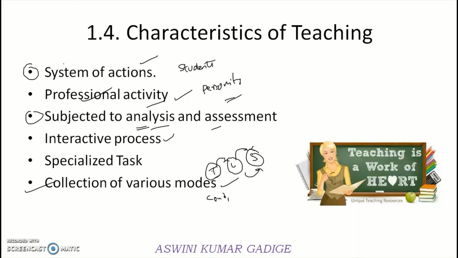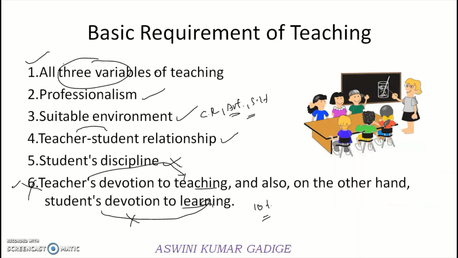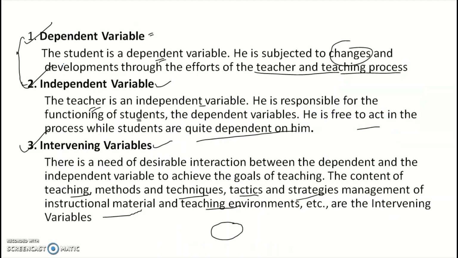And collection of various modes. Various modes means, for example, taking training, and whatever training we took, we have to learn it, and after learning we have to impart that updated knowledge to the students and make them understand. So all these different things come under the characteristics of teaching. And the basic requirements of teaching are, first, the 3 variables of teaching, that is dependent: here the student is dependent and the teacher is independent.